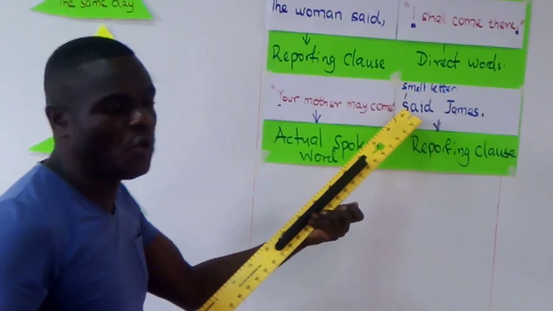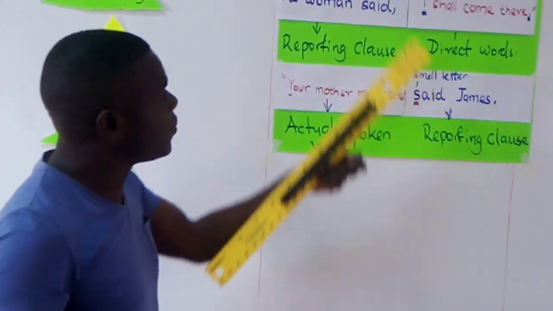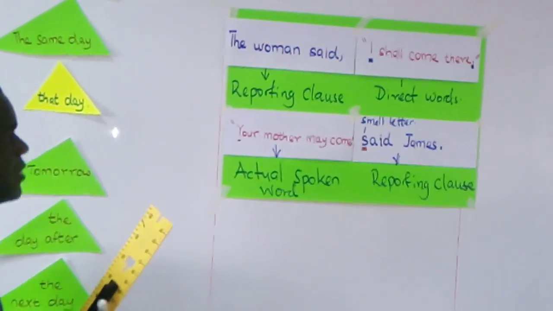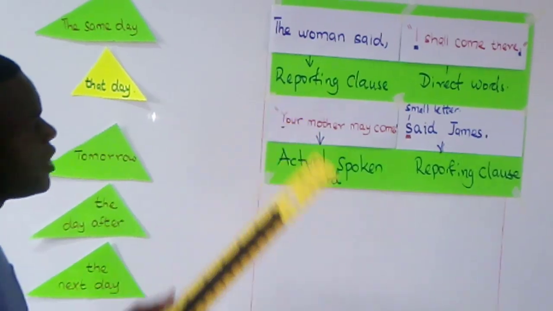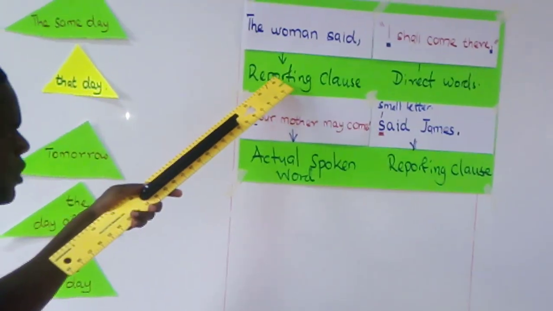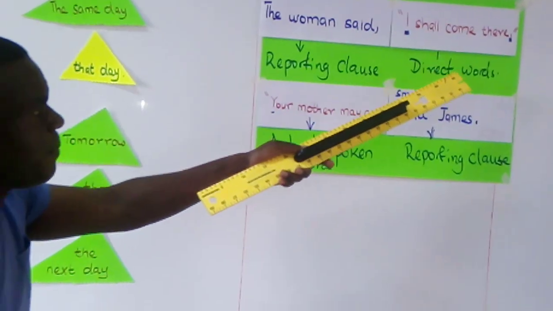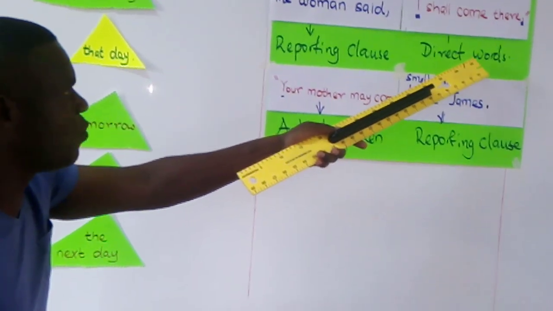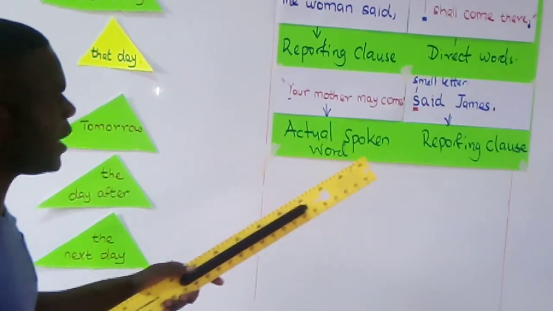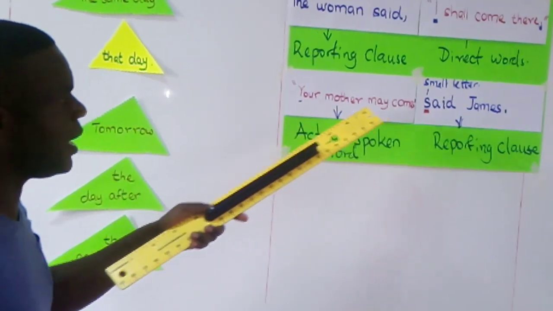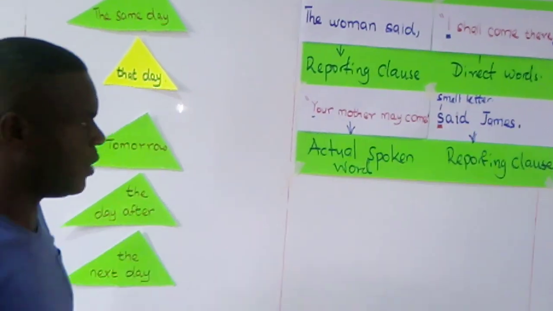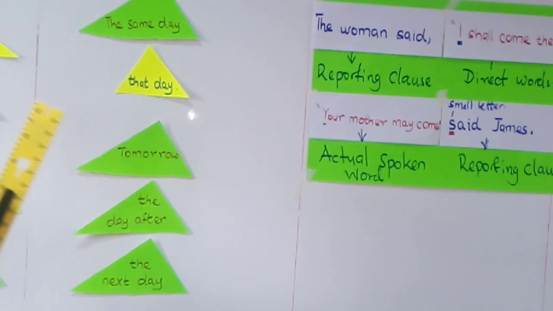Letter S is small letter S. So basically, those are the parts of a direct speech. A direct speech may start with a reporting clause and end with the actual spoken words, or it will start with direct words and then end with the reporting clause. That was the basic about that.